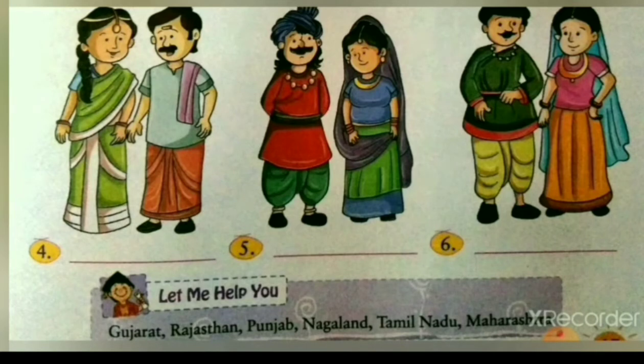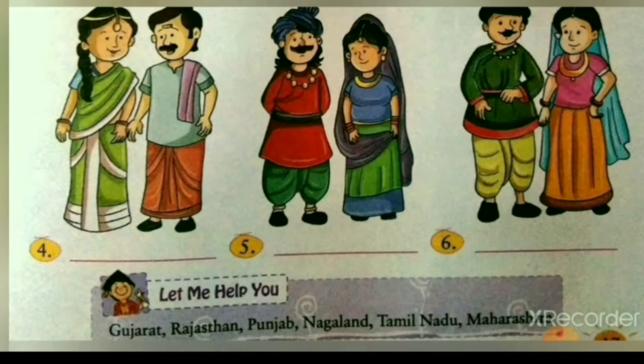In the fourth picture, we can see the people wearing the traditional dress of Tamil Nadu. The traditional dress of men in Tamil Nadu is lungi. They also wear dhoti with angavastram and a shirt. The women wear traditional sari and blouse. Kanchipuram silk sari are the most famous traditional sari of Tamil Nadu. We will write in the space given Tamil Nadu.